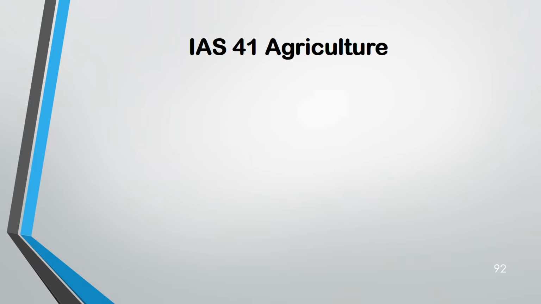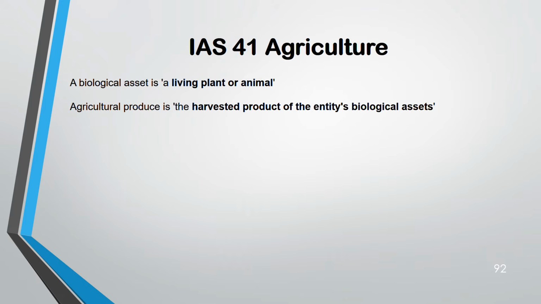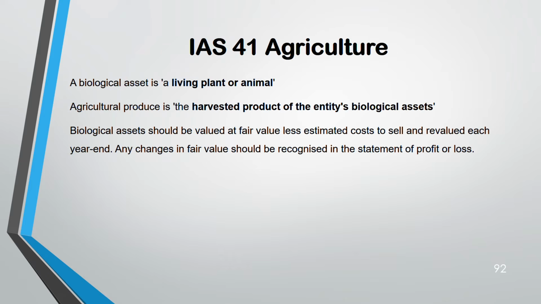IAS 41 agriculture. For agriculture, you have to know certain words. Biological asset. A biological asset is a living plant or an animal. The harvested product of the entity's biological asset is known as agricultural produce. Why? Because if it's a biological asset, it is IAS 41. If after the point of harvest, it is treated as IAS 2, inventory. How do you deal with a biological asset? Fair value less cost to sell. You value it at fair value less cost to sell, and each year end you have to revalue.